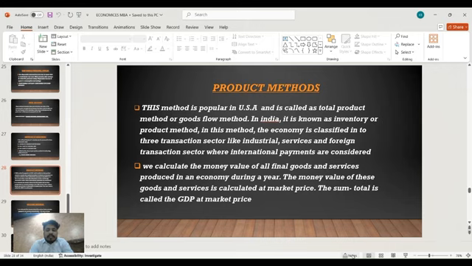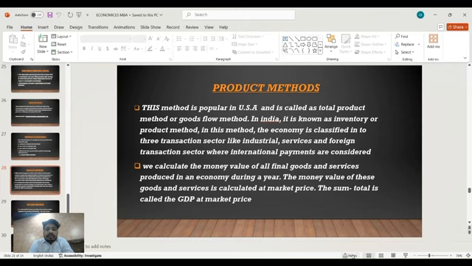First is the product method. This method is popular in the USA and is called the total product method or goods flow method. In India, it is known as the inventory or product method.